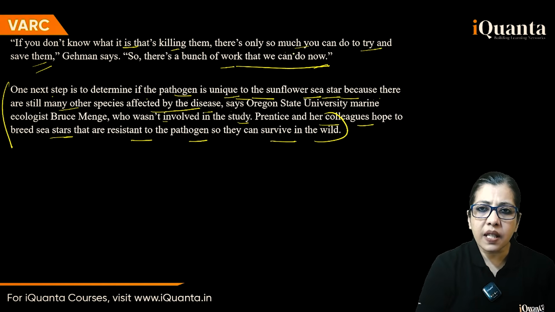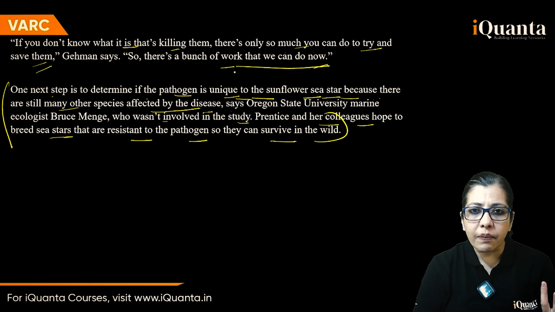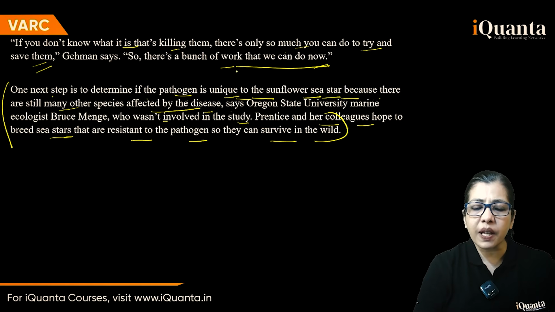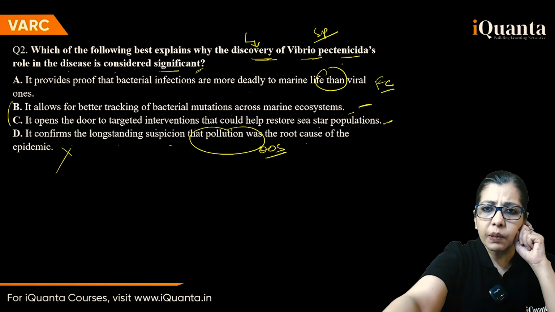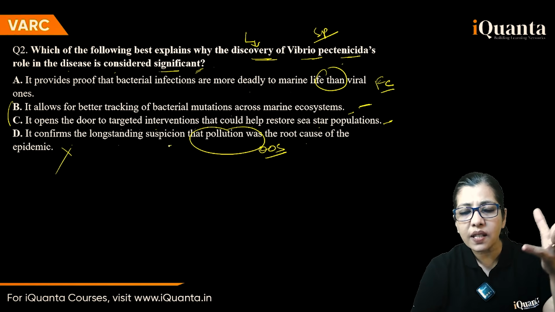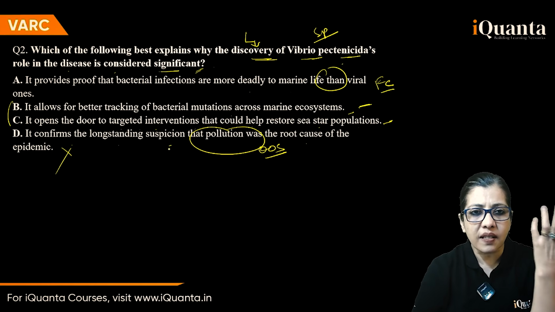If you don't know what is killing them, try to save them. So you have discovered that it is because of that V. pentanicida or whatever it is. So you can probably intervene and you can save the populations that are going extinct.